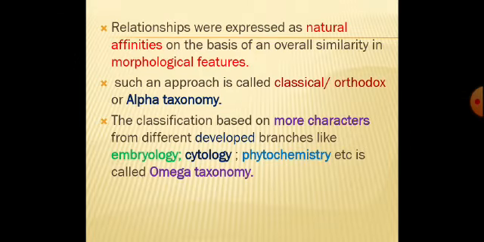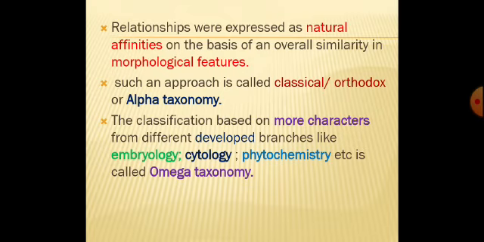When the relationships were expressed as natural affinities on the basis of an overall similarity in morphological features, then that particular classification is called orthodox classification, or classical classification, or alpha taxonomy. Alpha taxonomy concentrates only on the morphological features.